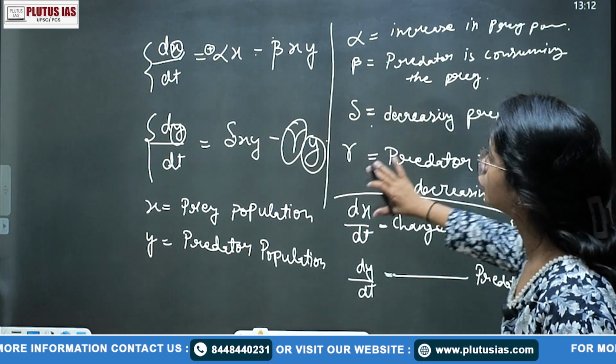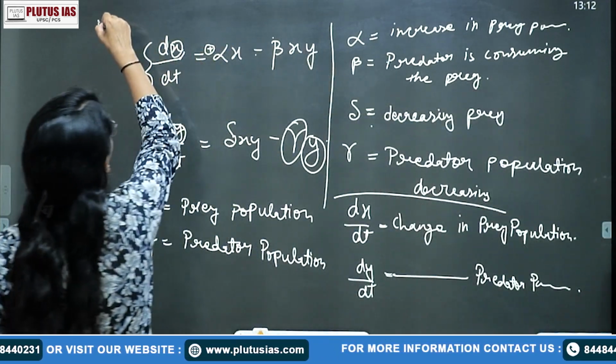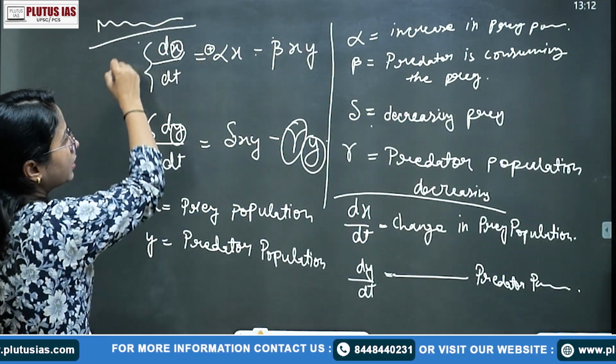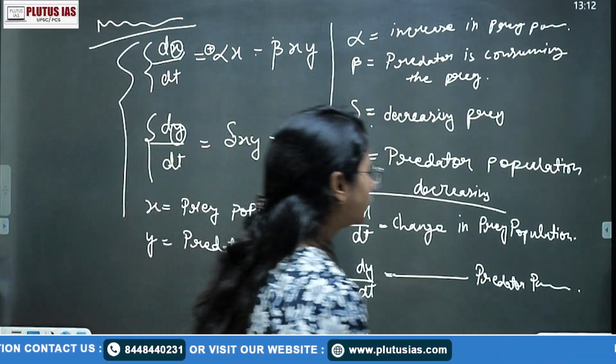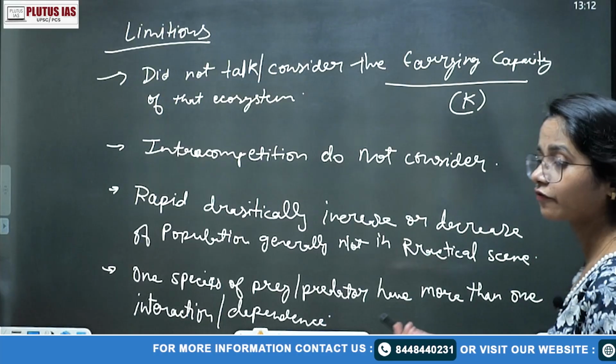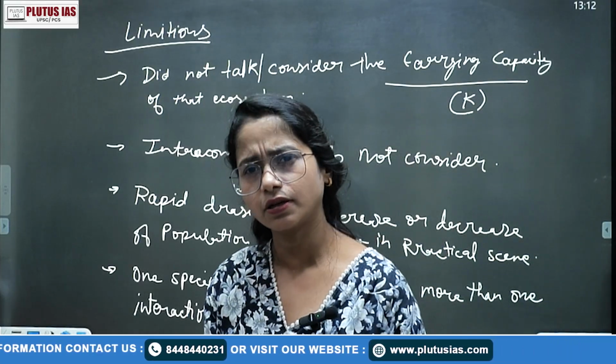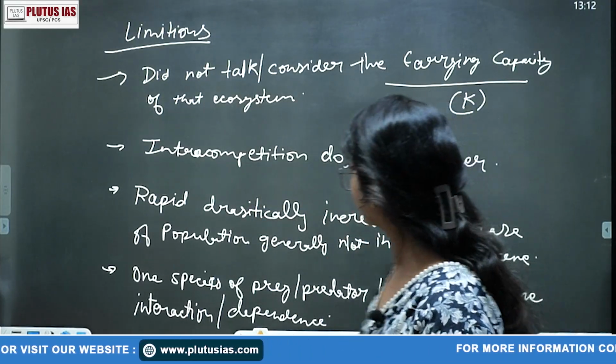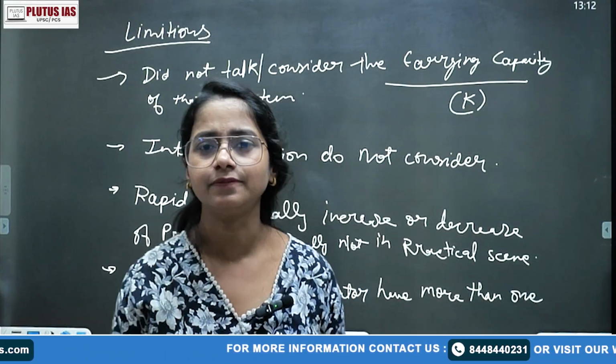Then simply here you can write the mathematical representation of the Lotka-Volterra model, and then of course the body content, and conclude with the limitations. Of course you can also write the limitations and conclude with the significance. I think that's good enough for the Lotka-Volterra model. Thank you everyone.